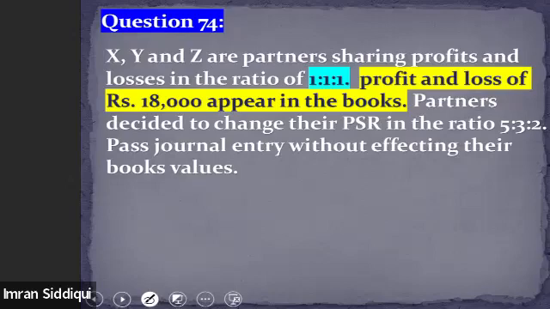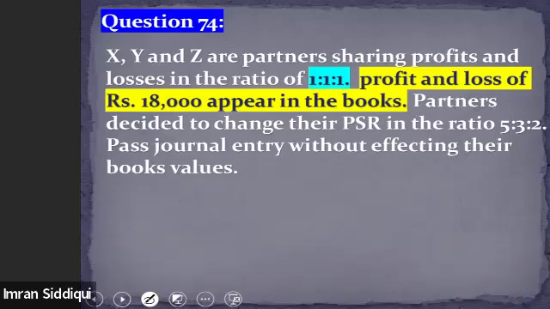Now moving to question number 74, which says that X, Y, and Z are partners sharing the profits and losses equally in the ratio 1:1:1. Profit and loss of rupees 18,000 appears in the books. Partners decided to change the PSR to the ratio of 5:3:2. Pass the general entry without affecting their book values.